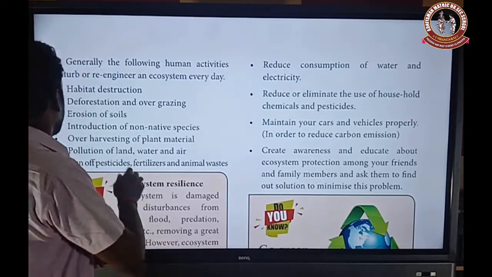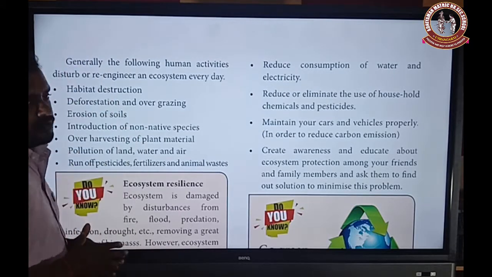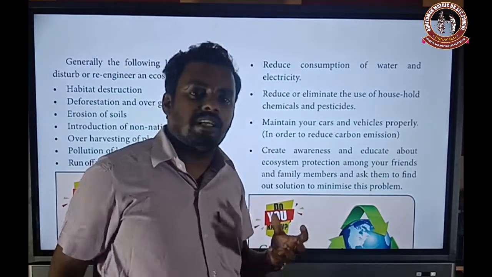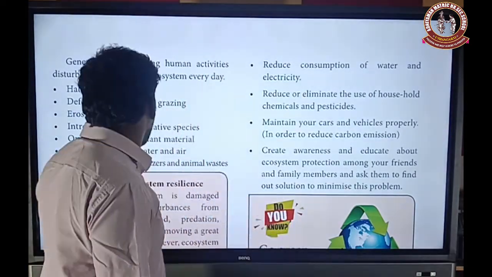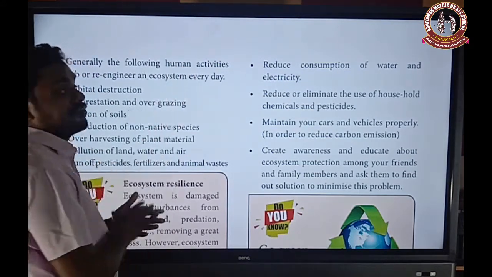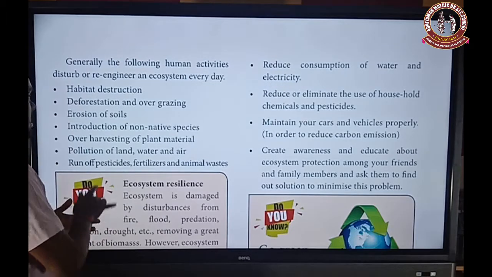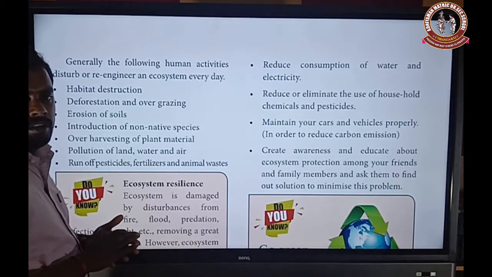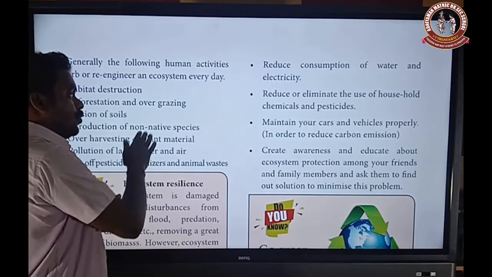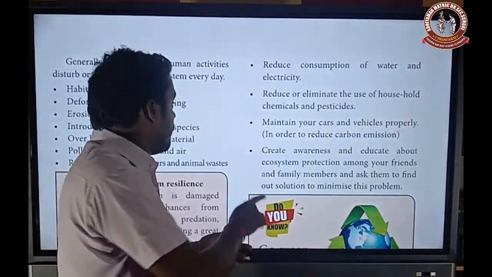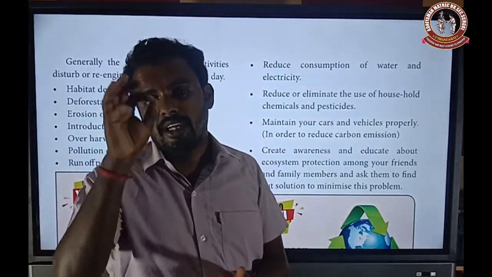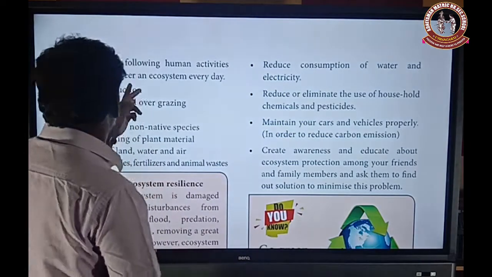The first one, habitat destruction. Destruction means destroyed. Habitat means the living place of the organism. It becomes destroyed or damaged. That's the first human activity. Then the second one, deforestation. That means removal of forests, cutting of trees. That is deforestation. And overgrazing. The overgrazing process is performed by cattle and some kinds of animals.